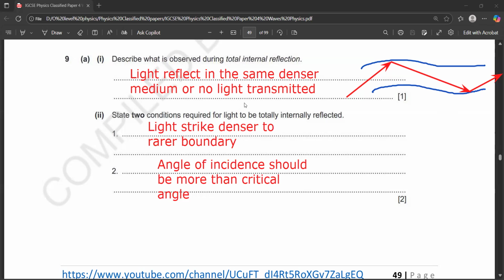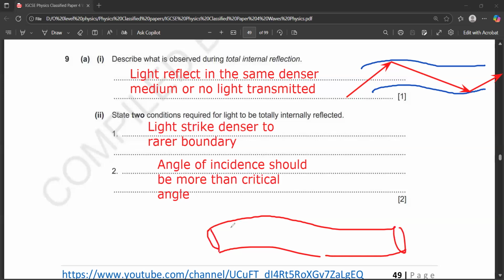This is what happened. The first condition is, for example, let's say this is an optical fiber or fiber optic. The optical fiber will be denser and the air is rarer, like a low density medium. So for a total internal reflection, the light should strike a denser to rarer boundary. That is the first condition. What is the second condition? When we draw the normal, this angle from the normal, which we also call the angle of incidence, should be more than the critical angle, because when the angle